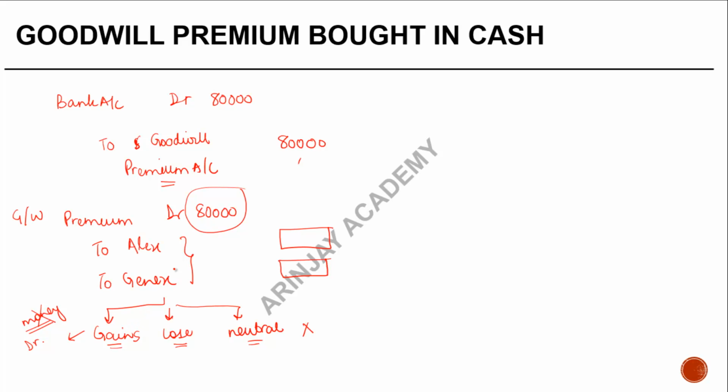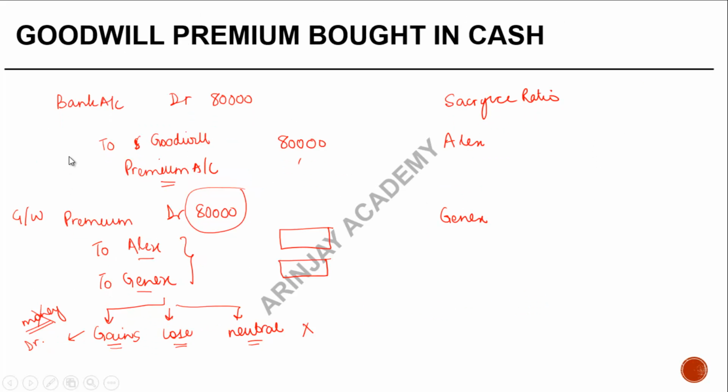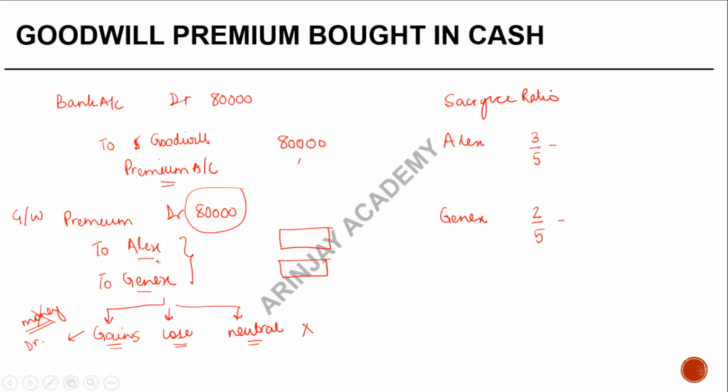So for this, let's first find out how much is the gain or the loss or the neutrality ratio of Alex and Genix. So we will find out the sacrifice ratio for Alex and Genix. How do you calculate the sacrifice? It is the old ratio. How much was that? 3/5 and 2/5, minus the new profit sharing ratio. The new ratio is 2/5, 2/5 between Alex and Genix.